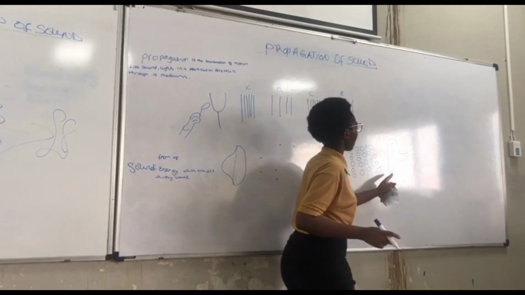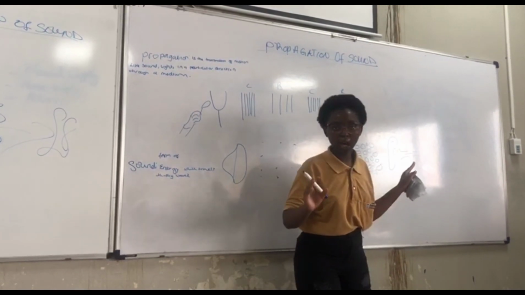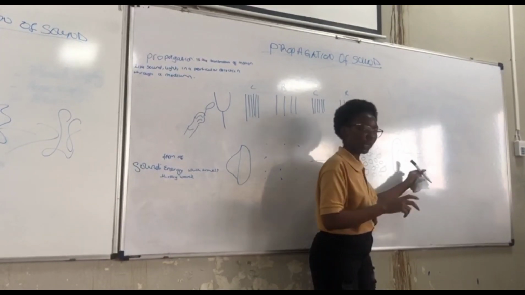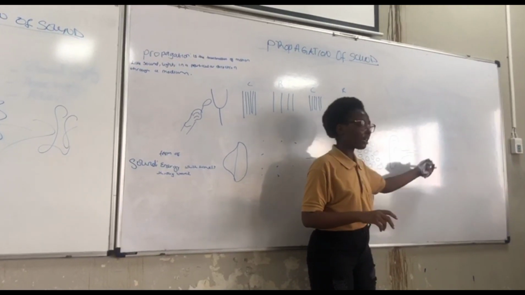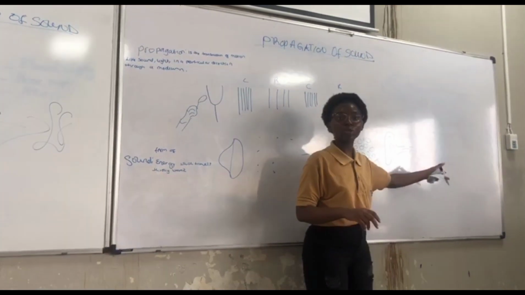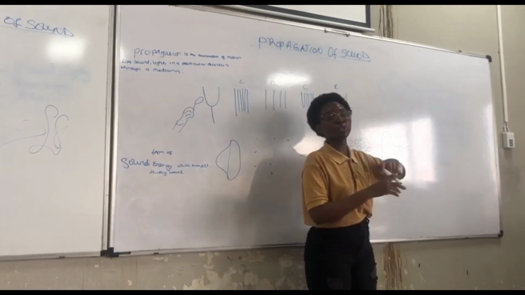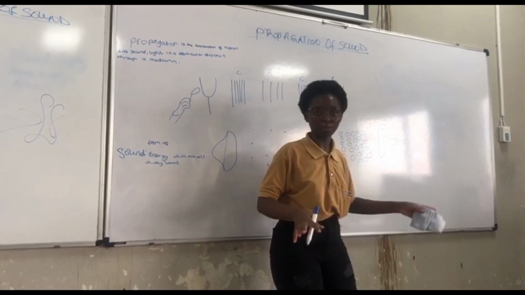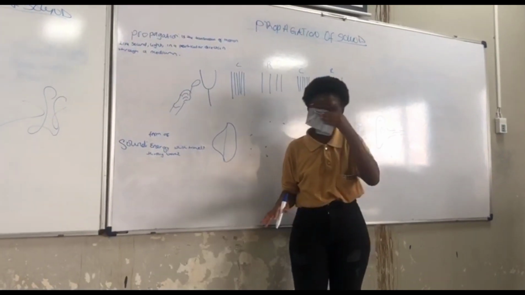When it reaches the ear, the pinna directs the sound energy inside the middle ear until the stapes and into the fluid, and the fluid forms the energy or impulses which are understandable by the brain, and then it is transmitted.